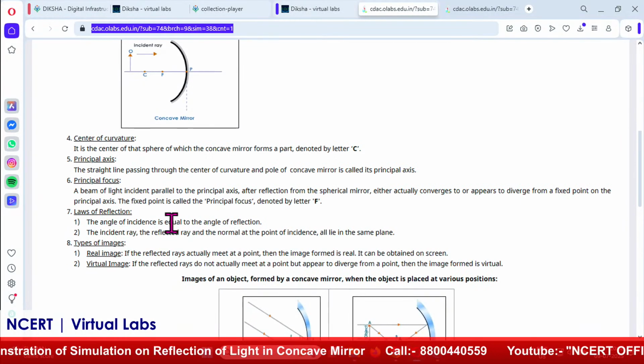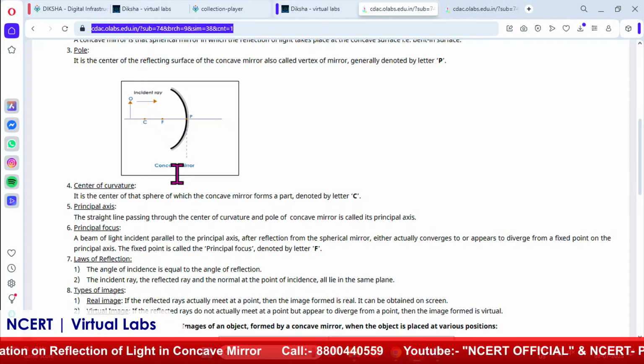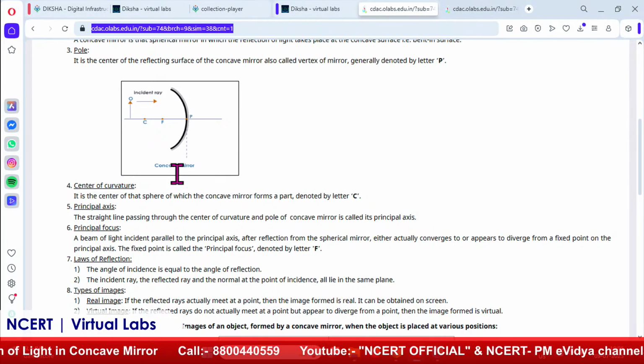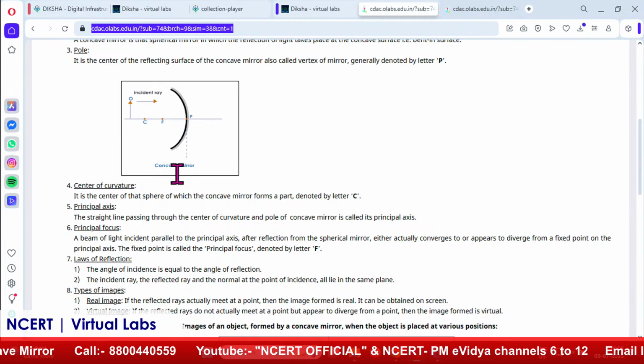Next is laws of reflection. As we know, this concave mirror also follows the law of reflection, which states that whenever light is incident on the surface, it is reflected back to the same medium. And whatever angle is there at the same point, at the same angle it bounces back to that medium.